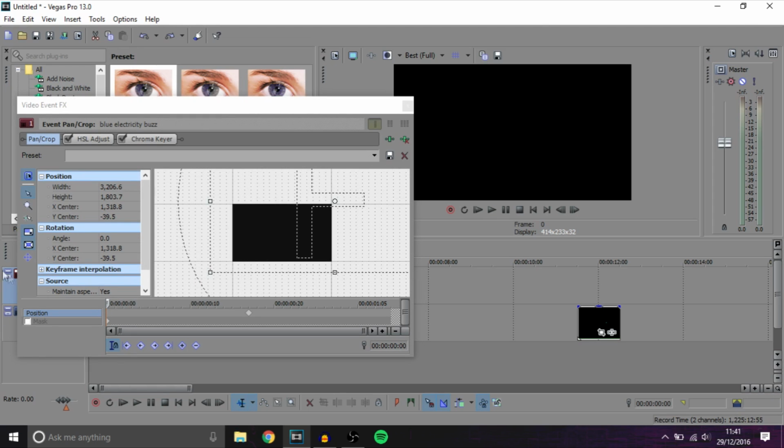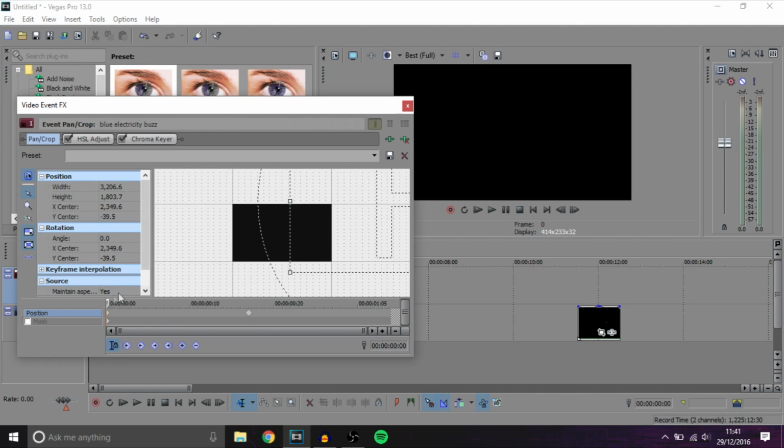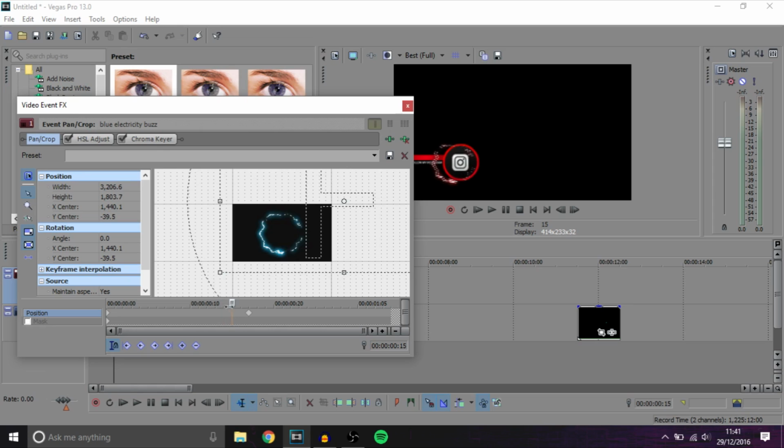So it needs to start off on the left, so let's do that. So wait, just move it to the left. So it should, there we go. So when it completely stops, it needs to be over the top of it.